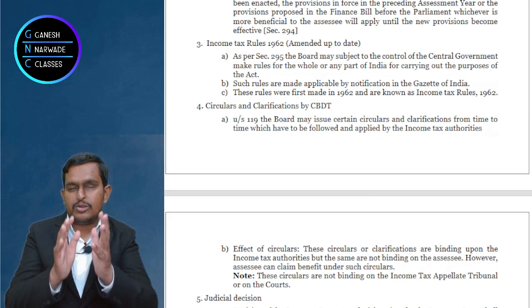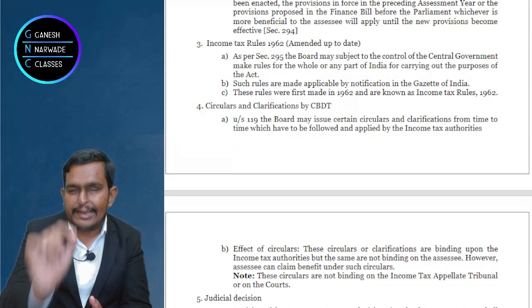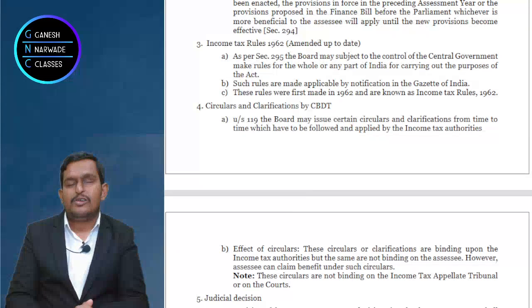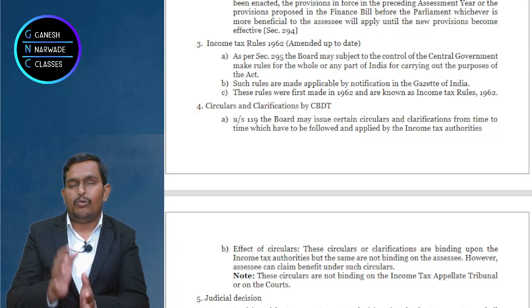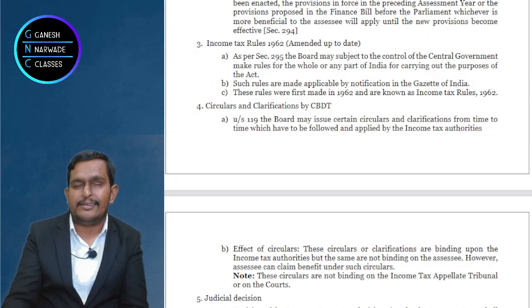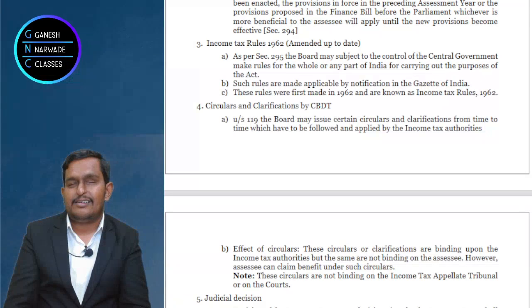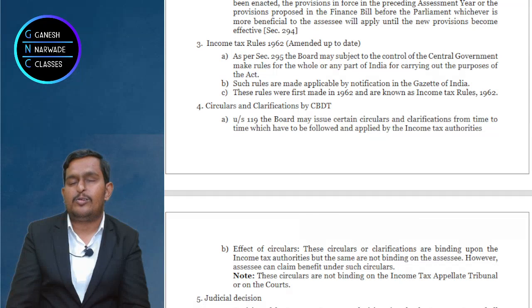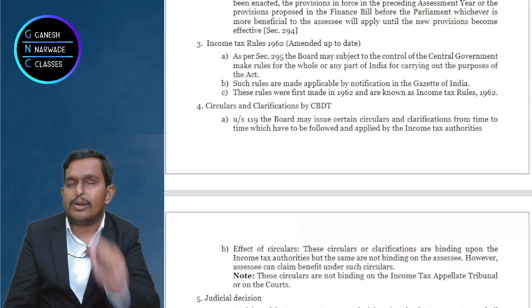In the Finance Act 2022, which is applicable for your exams, remember, Finance Act 2022 is applicable for your exams. What they did, they said that whatever income you are earning through cryptocurrency, we will tax it. Government brought the proper sections. So in the Finance Act, they brought the sections and said it is taxable. At what rate it is taxable also they said. But the point is how it should be done, what should be the process. Later on, CBDT brought the rules for it.